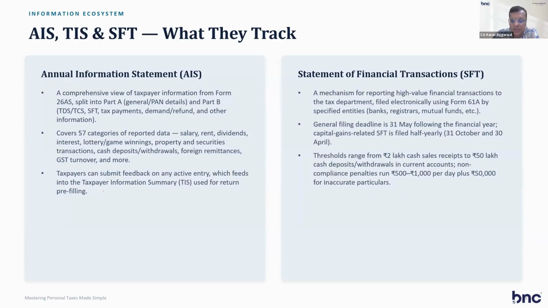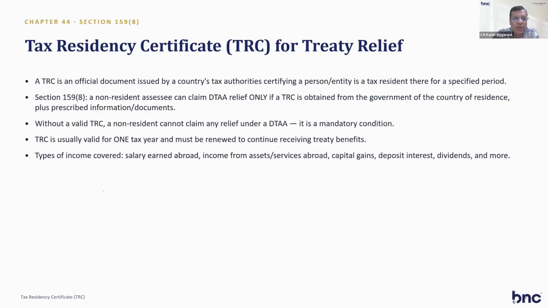So AIS, SFT is done, and TRC, which we told you for DTAA relief. Now there is a very big amendment which I want to share with all the non-residents. In the Income Tax Act 2025, previously, only the tax residency certificate was sufficient for claiming double taxation relief, and 10F was needed only when the TRC did not contain all the information like email ID, address or tax year.